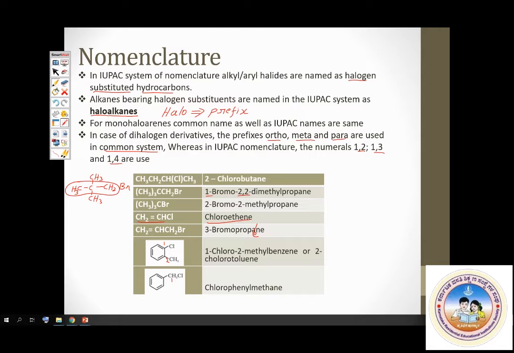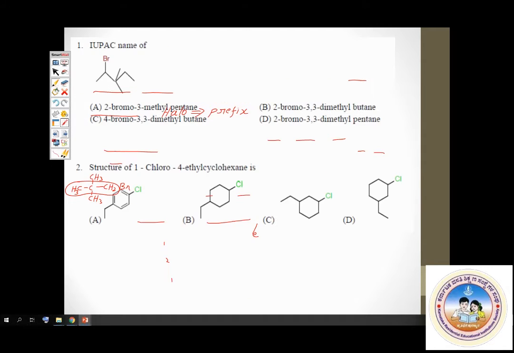Now let's proceed further. Okay, so let's take up questions related to this. Questions related to nomenclature and isomerism part. Question number 1 under your haloalkanes. This is the first question in your second year organic chemistry. Okay, so I want all of you to focus on this.